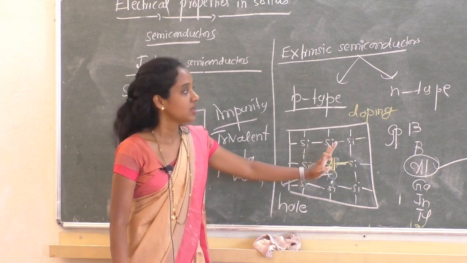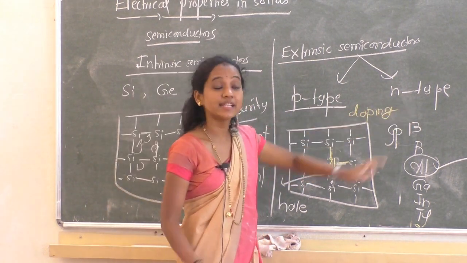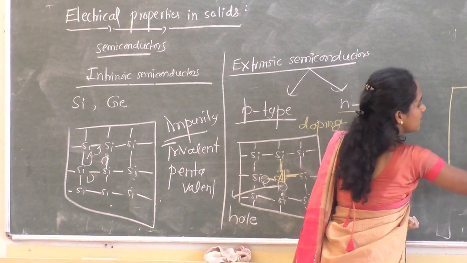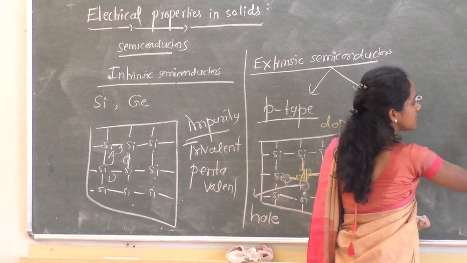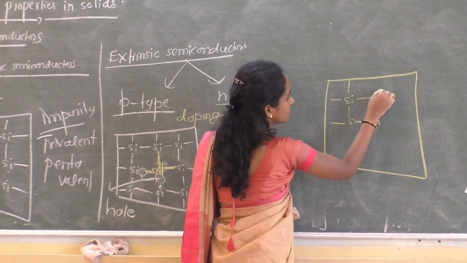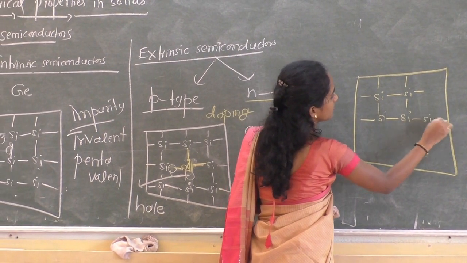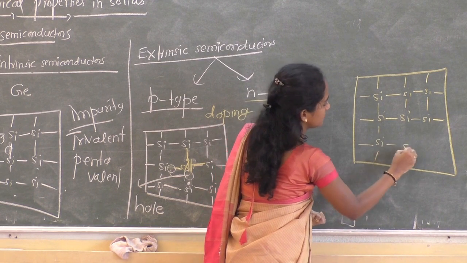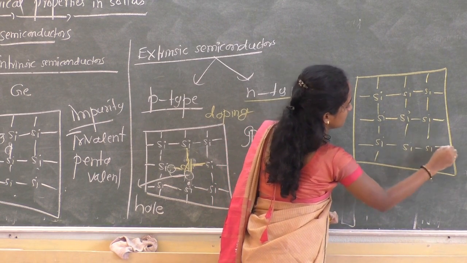conductivity. Now let us consider the n-type semiconductor. I'll consider the silicon intrinsic semiconductor first, like this.